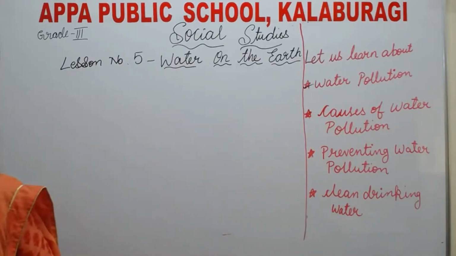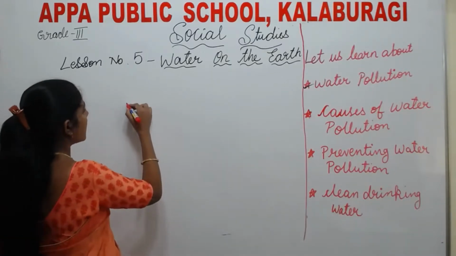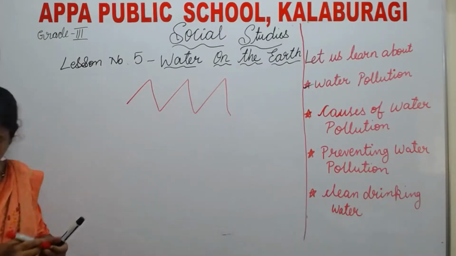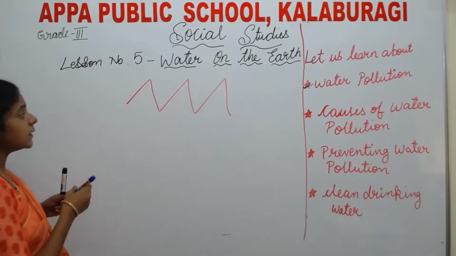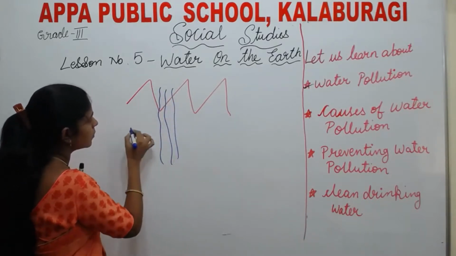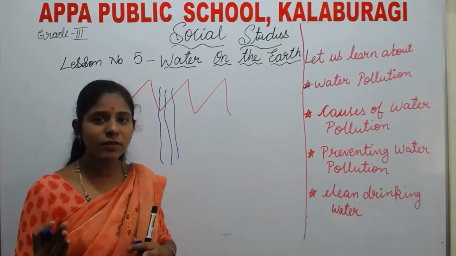See here, water flows down and forms rivers.